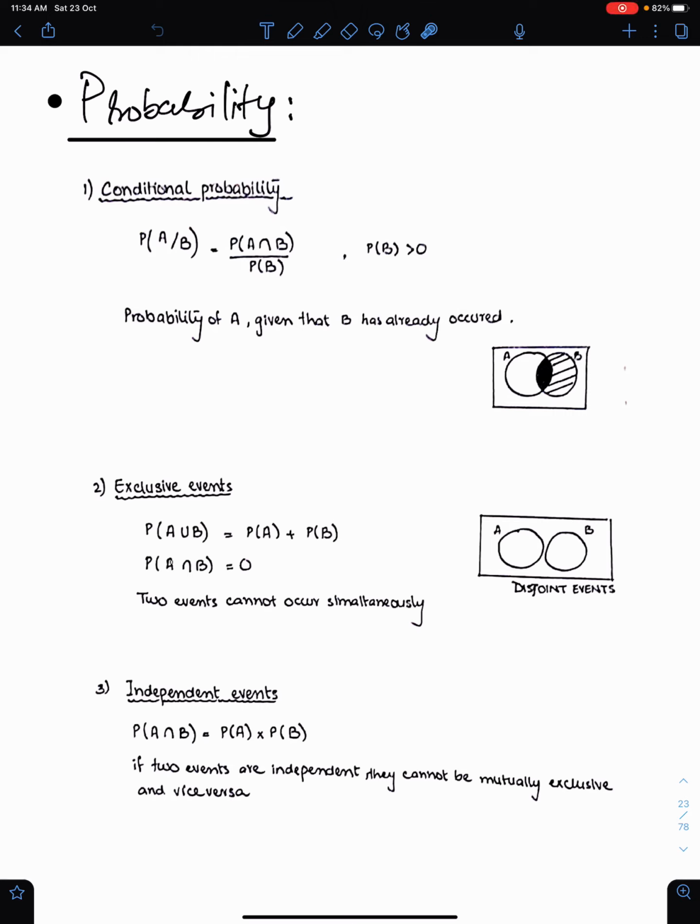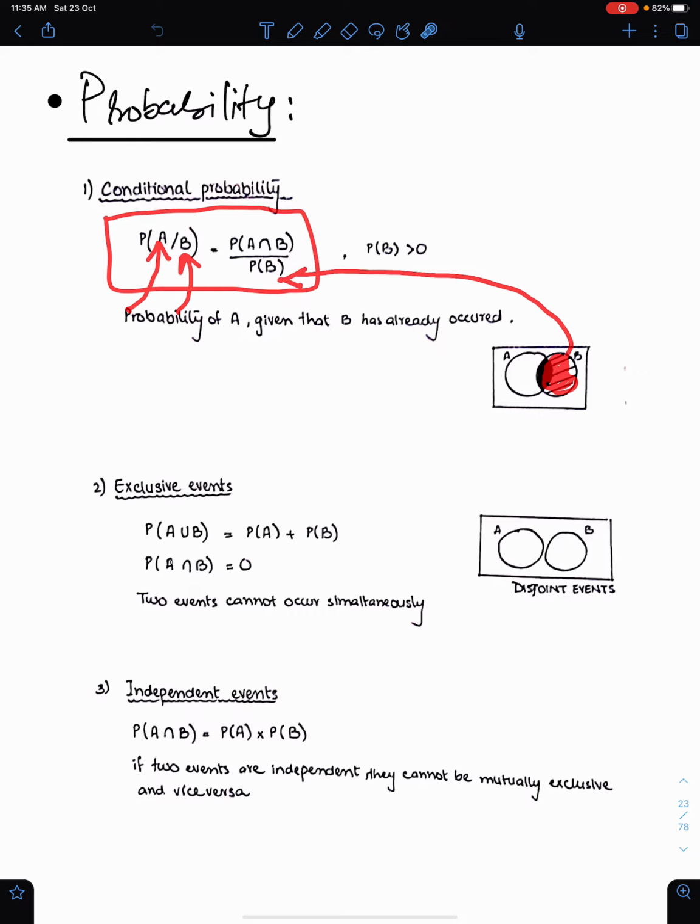Bismillahirrahmanirrahim. Probability. This is the next topic of important notes of S1. Conditional probability. This is the formula of conditional probability: probability of A, given that B has already occurred. Since B has already occurred, therefore we have probability B here and their intersection is here.